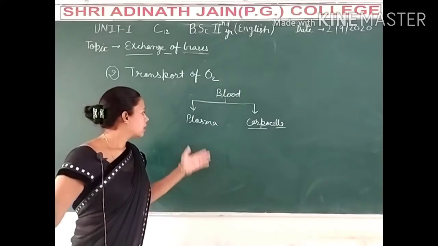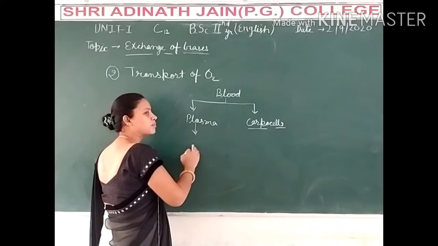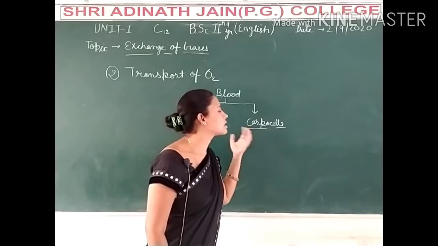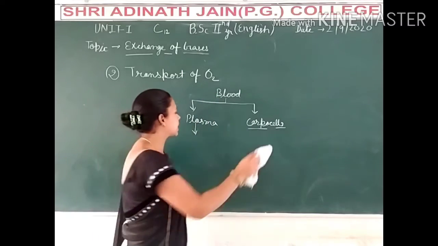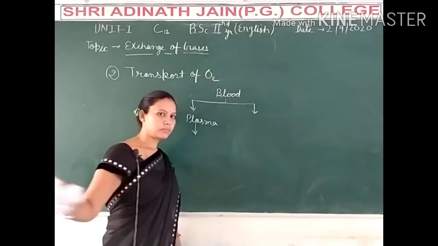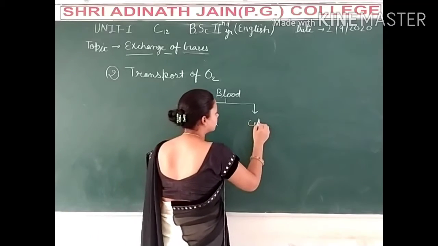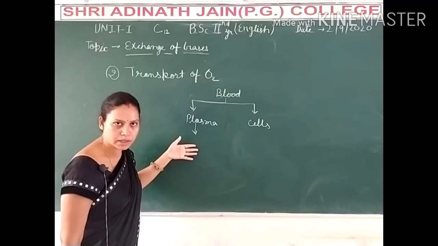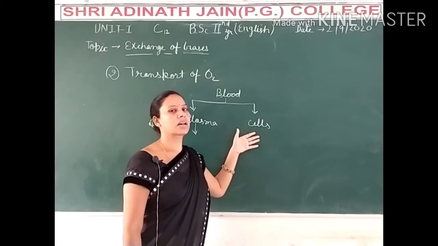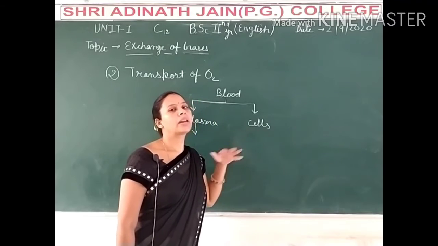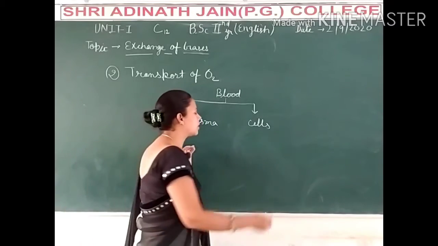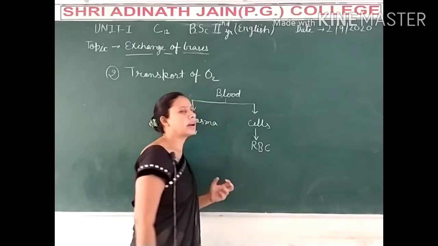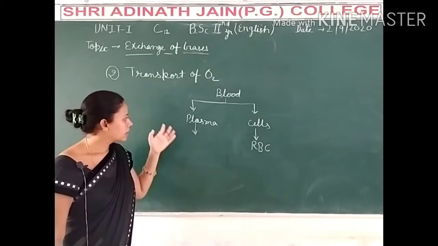Plasma is a liquid, watery substance, and the second component is the corpuscles, the cells. Many cells are there. Firstly, this time we will talk about only the red blood corpuscles.